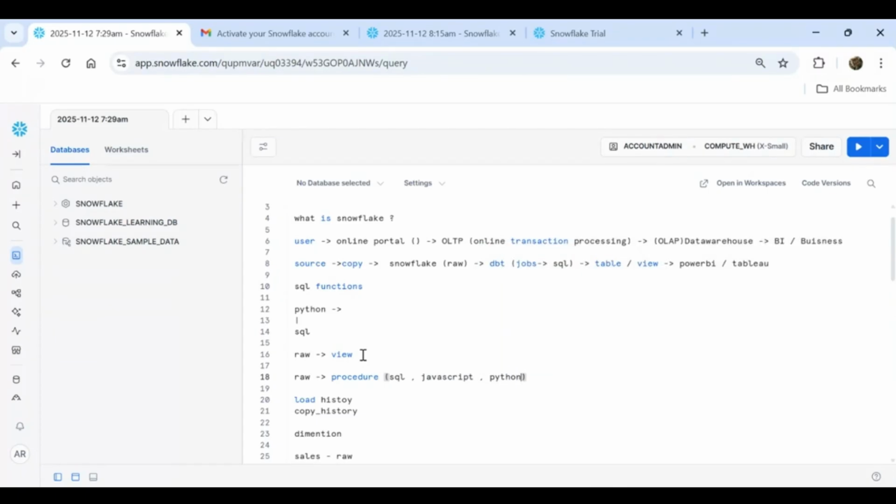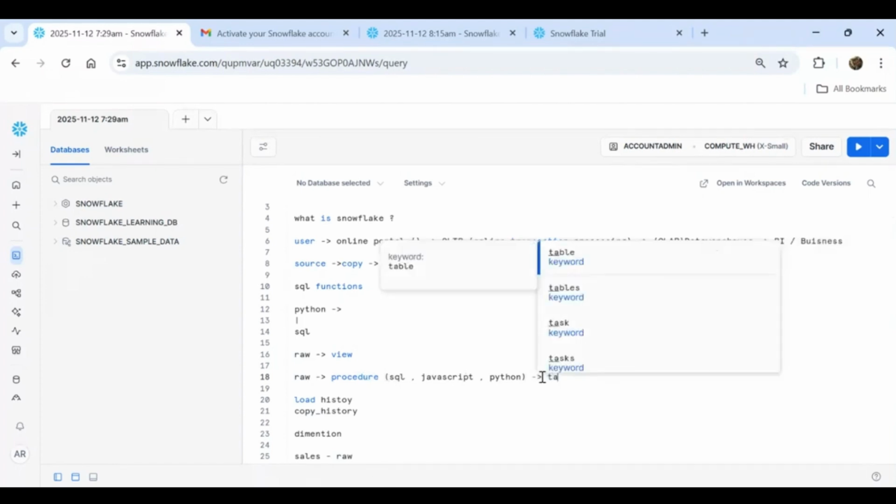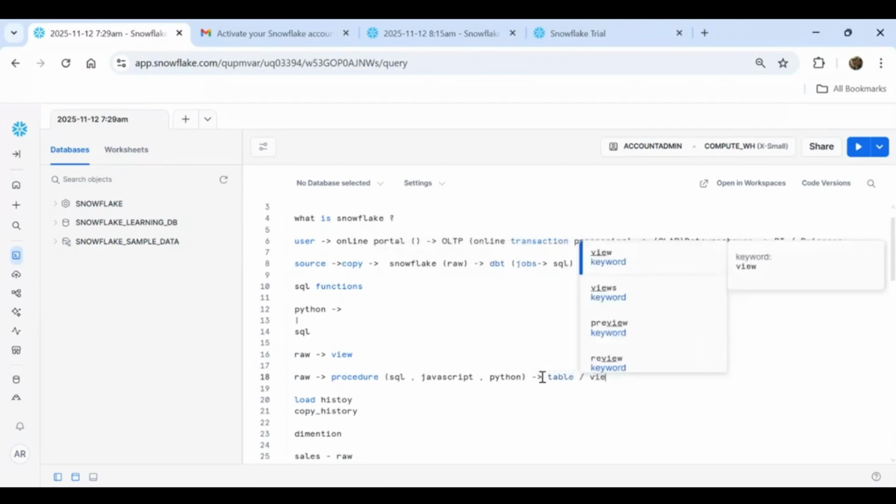Whatever it is, in earlier days people used to write mostly with JavaScript. Now they use mostly SQL. If it is not able to be handled with SQL, they can use other options. Some projects are writing the SQL in Python also. Now, by using the procedure, you can transform the data and load it into a table or view. That way also you can do.